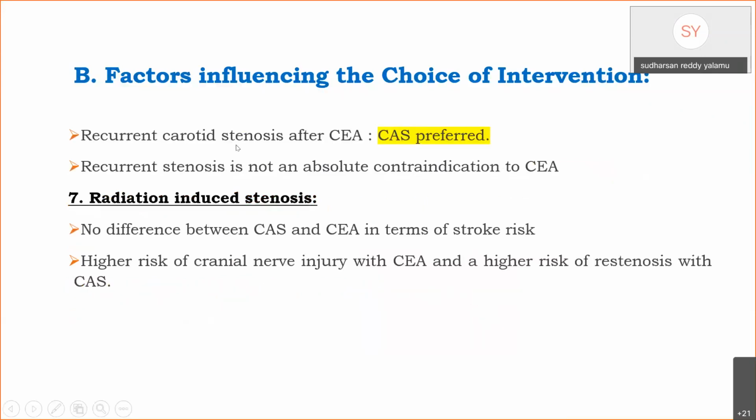Coming to the choice of intervention, in patients with recurrent carotid stenosis after endarterectomy, angioplasty and stenting is preferred, but still, in patients with recurrent stenosis, endarterectomy can be done. Recurrent stenosis is not an absolute contraindication for endarterectomy. In radiation-induced stenosis, there is no difference between angioplasty and stenting or endarterectomy in terms of stroke risk, whereas higher risk of cranial nerve injury is associated with endarterectomy and higher risk of restenosis is associated with angioplasty and stenting.